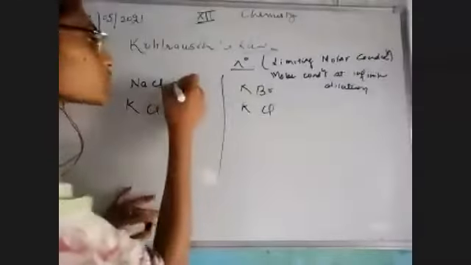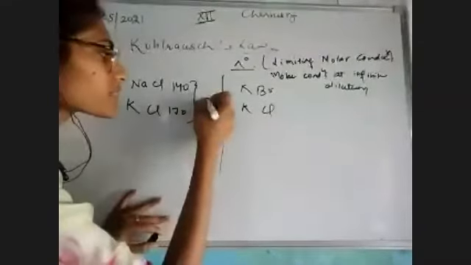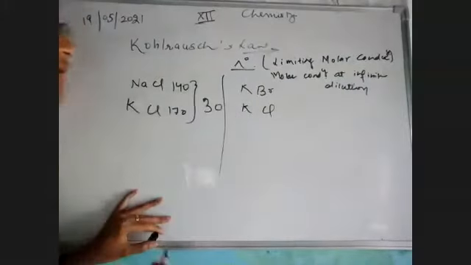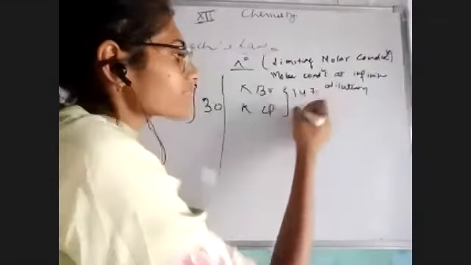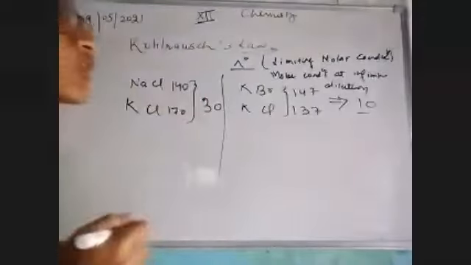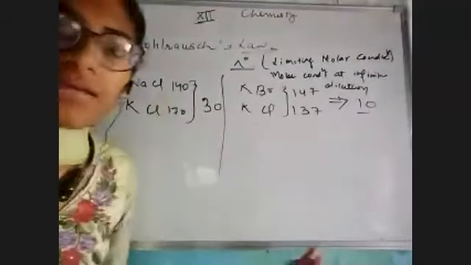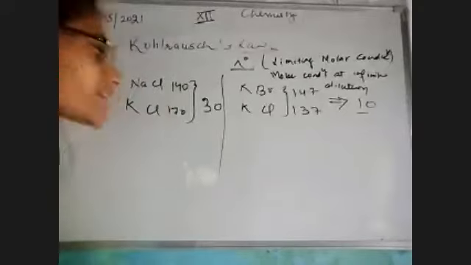Suppose this is 140, suppose this is 170, so the difference is almost 30. Same as in this case, suppose this is 147, this is 137, the difference is almost 10. So he observed that it doesn't matter what is the actual nature of our electrolyte.